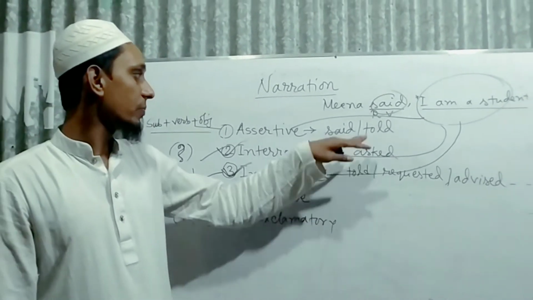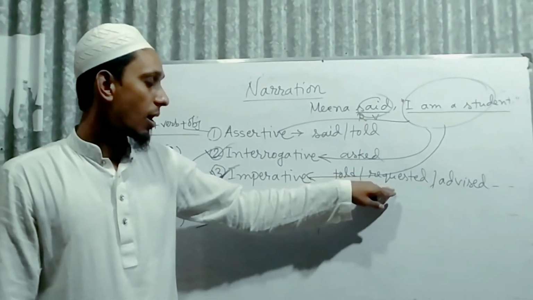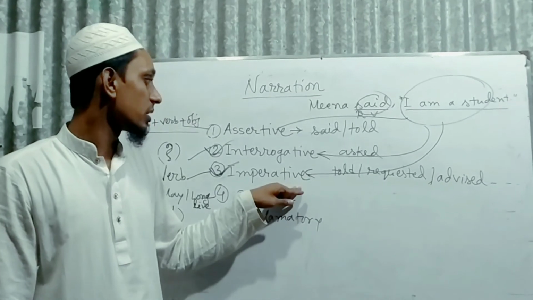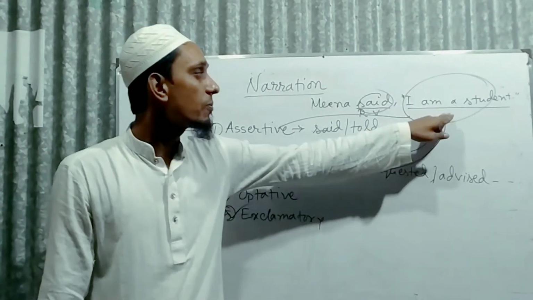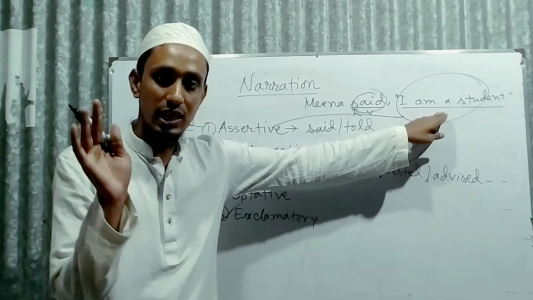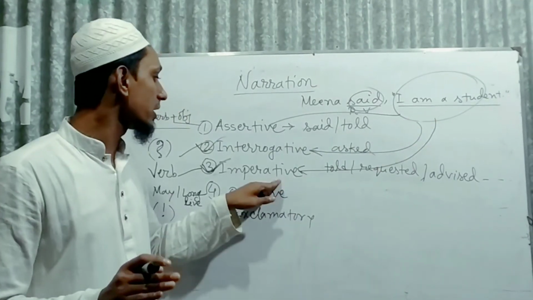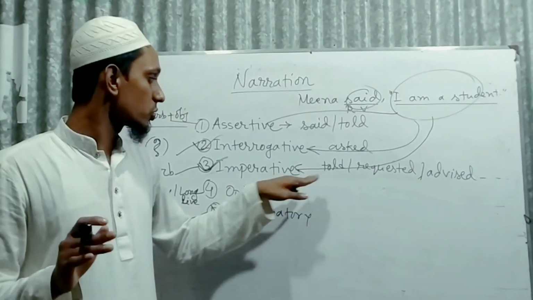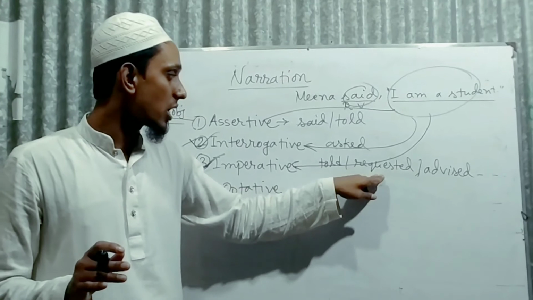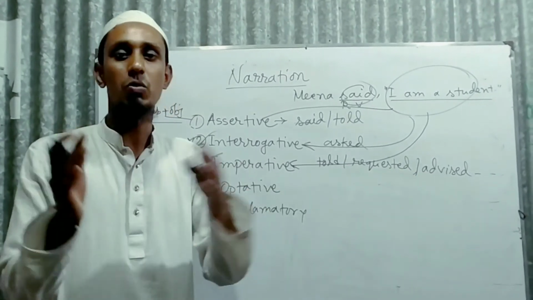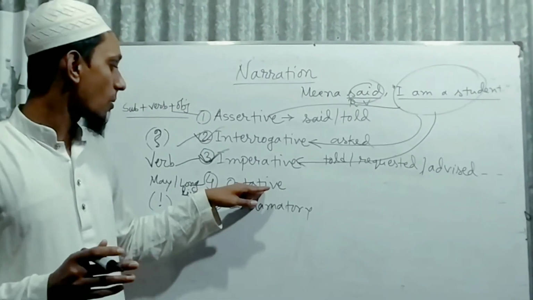You can use a lot of available options for imperative sentence. If you find the reported speech, the sentence is in imperative, you can use told or requested or advised and so on. The next is optative sentence.